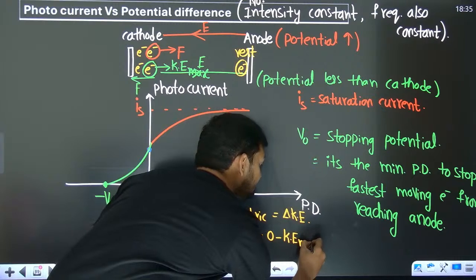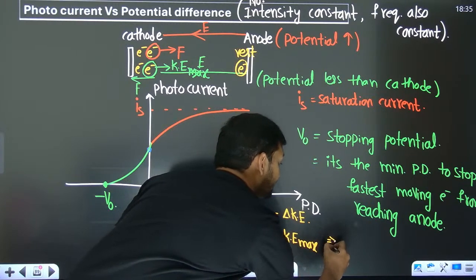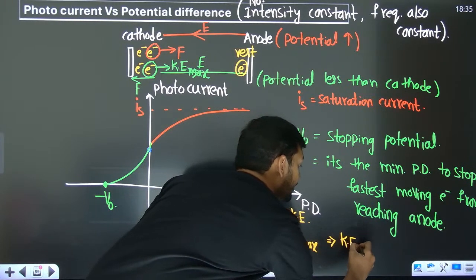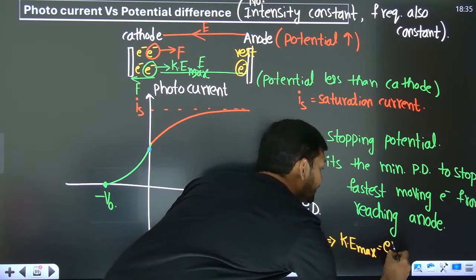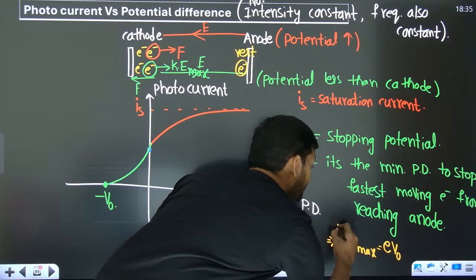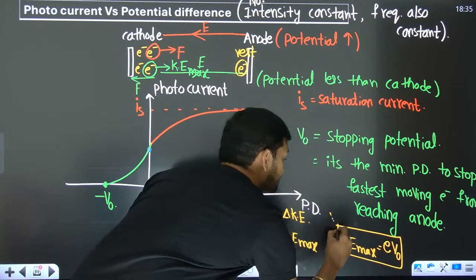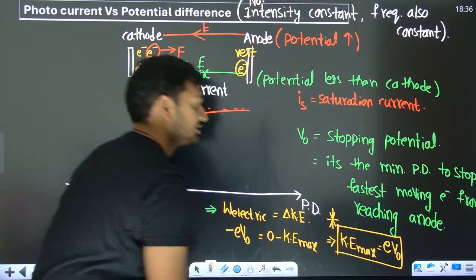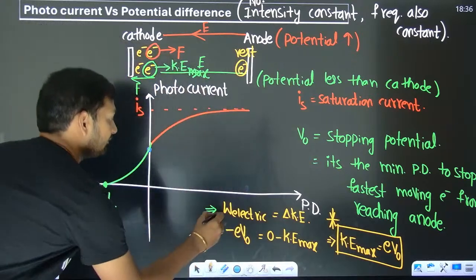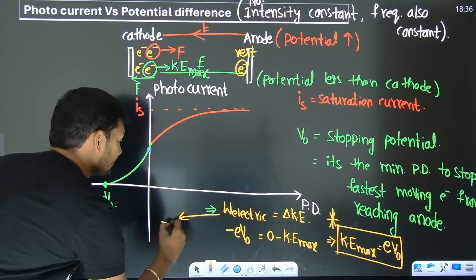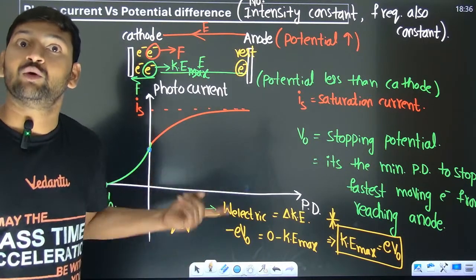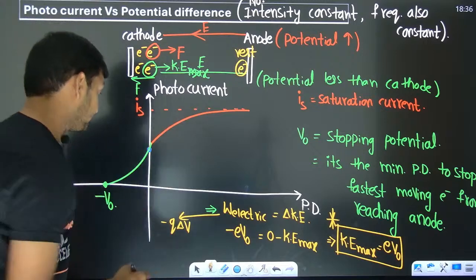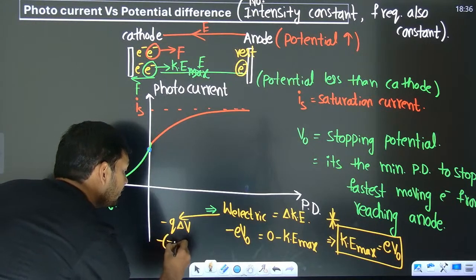KE max. So we got one very important relation. If you want to calculate the maximum kinetic energy of the electron, simple. If you know the stopping potential, you know the maximum kinetic energy of the electron. So those who are having a problem, it is minus Q into delta V from electrostatics. What is the charge we are talking about? Electron.